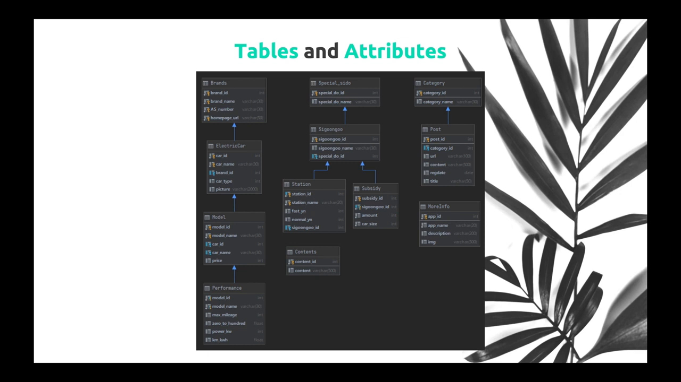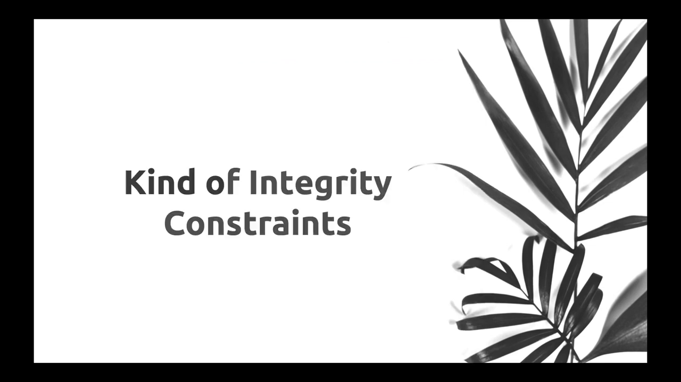First, detailed tables for electric vehicles. Second, table to guide charging stations and subsidy, and an address table to provide them. Third, tables that provide reviews and recommendations. Attributes provide a lot of information that supports each table.